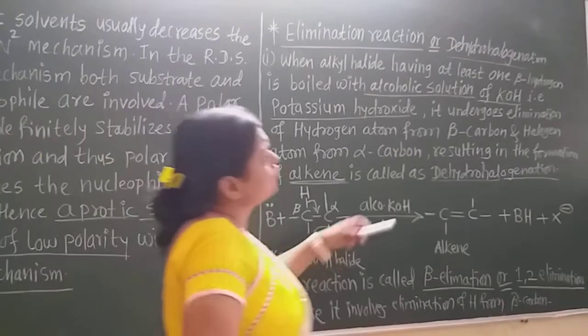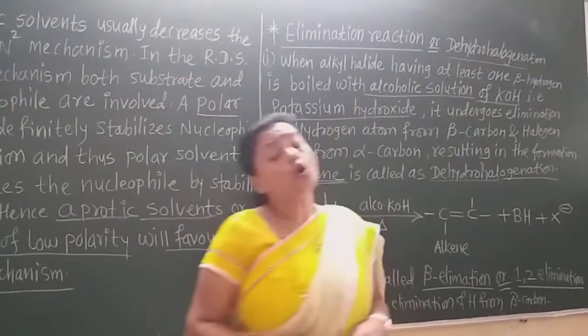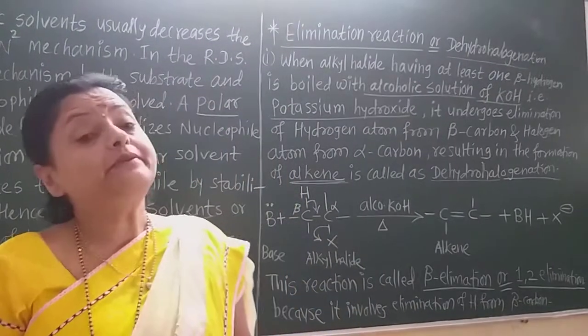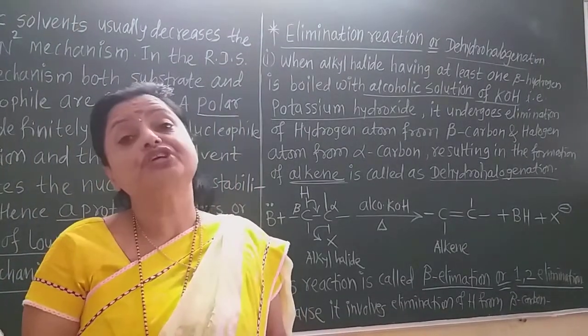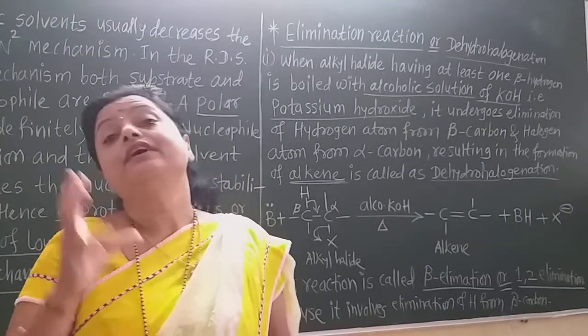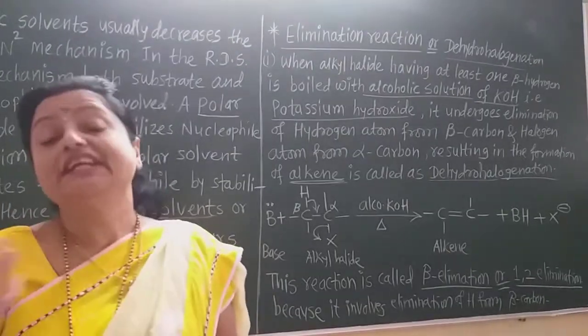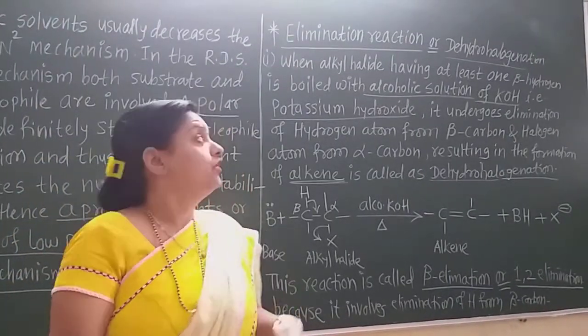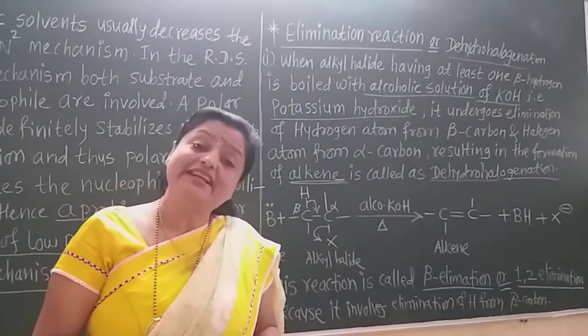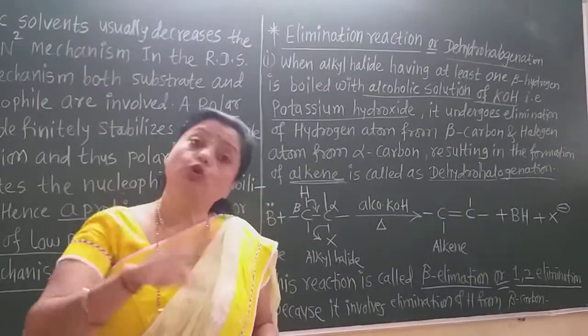Now why is it called dehydrohalogenation? De means remove. Here hydrogen and halogen atoms get removed from the alkyl halide. So it is also called dehydrohalogenation. Why is it called the elimination reaction? To eliminate means to remove.